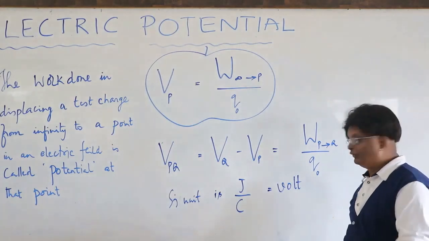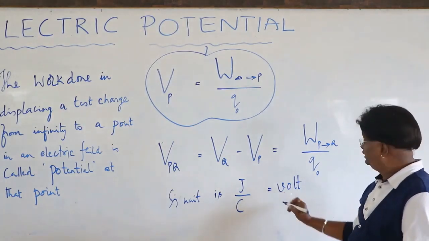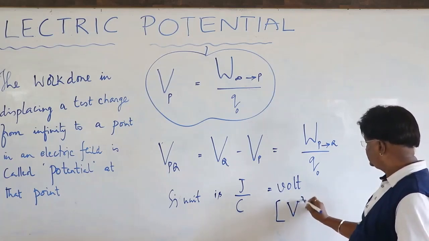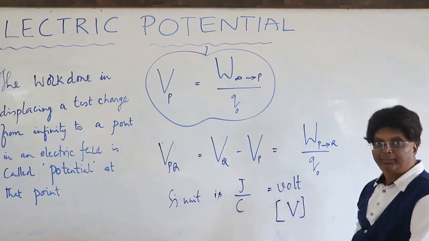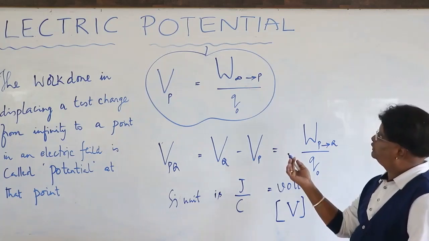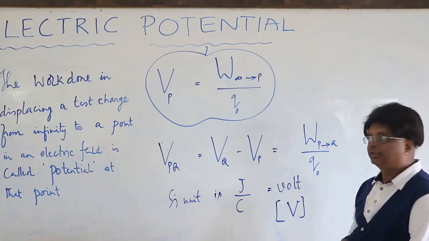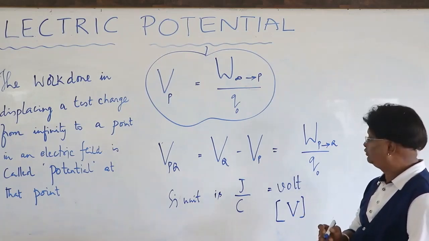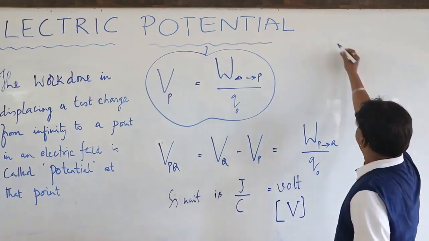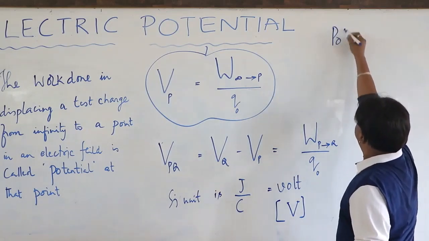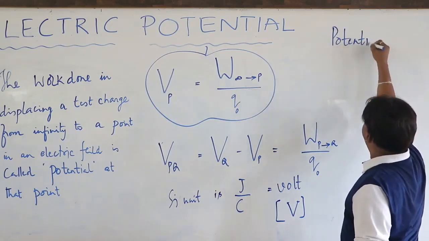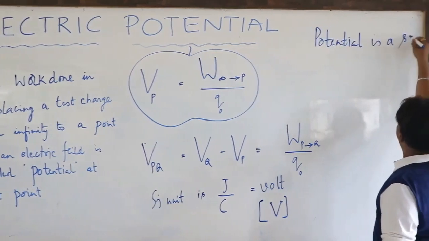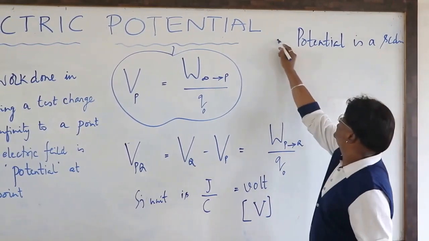When you are writing the full form, look here, this is a small v, and of course the symbol is capital V, refers to volts. And since this is a work analog or energy analog, this is a scalar quantity. So electric potential is a scalar quantity, right? So potential, whenever I mean potential, please make it sure it is electric potential. So potential is a scalar.